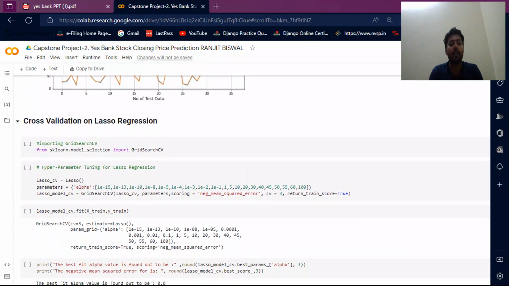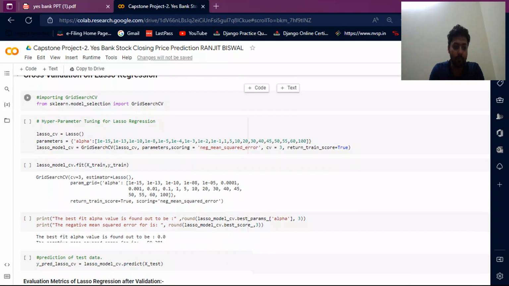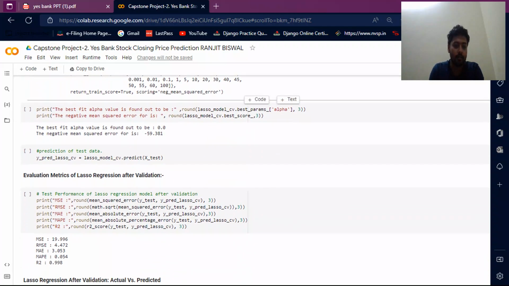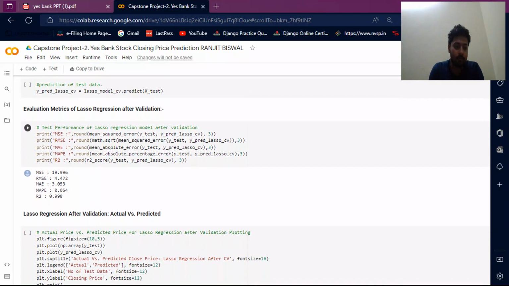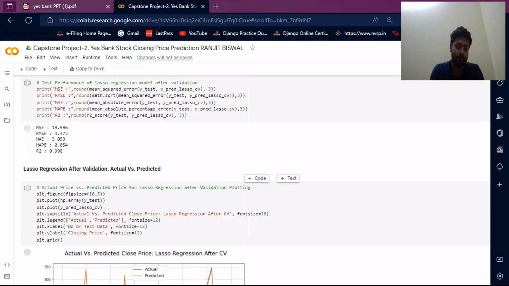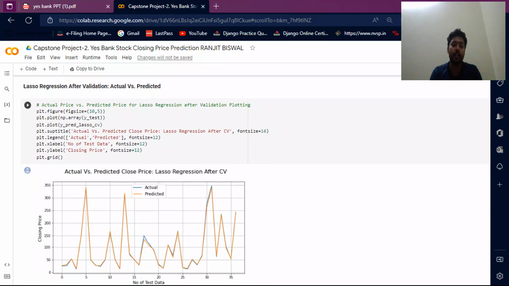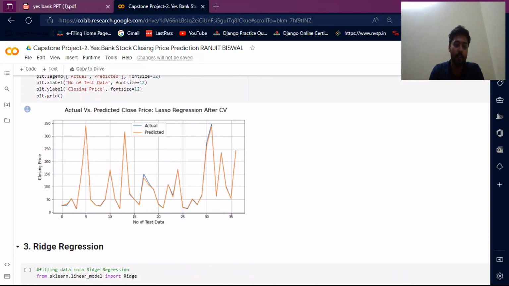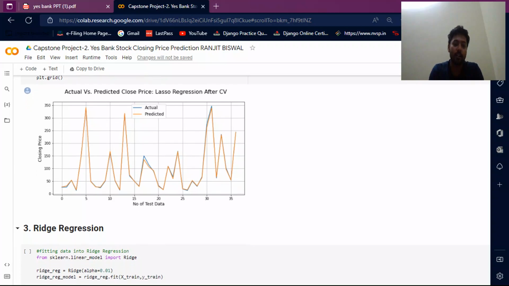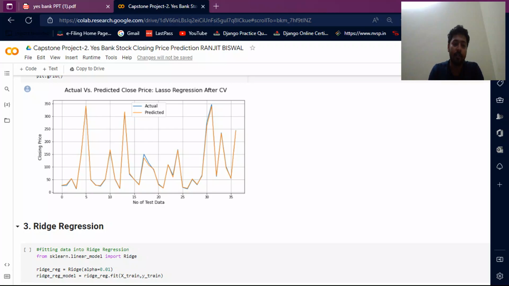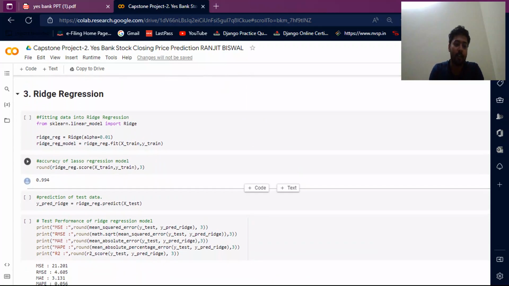Then I do cross validation on lasso regression. The cross validation MSE value is very high, 19.996, and the R2 value is 0.998. Then I do lasso regression after validation, actual versus predicted value. This is the actual value and this is the predicted value. The actual and predicted values correlate with each other very well after lasso regression cross validation.